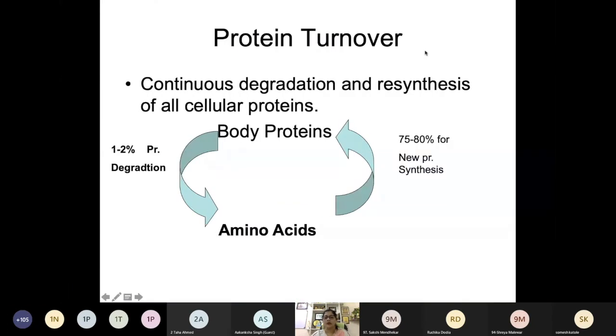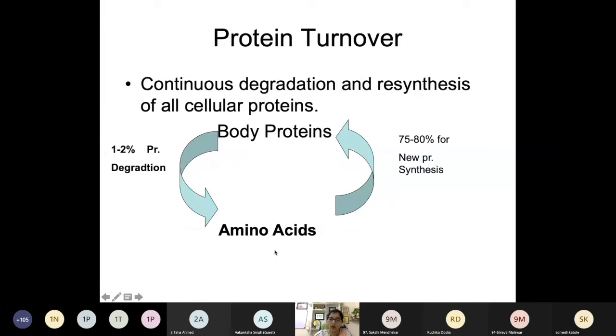So you can see here, 1 to 2% of protein is identified and undergoes turnover. In a 70 kg man, around 300 to 400 grams of protein undergoes degradation every day. But what is beneficial out of this is that the protein degraded to amino acids, the simplest part, around 75 to 80% is resynthesized.